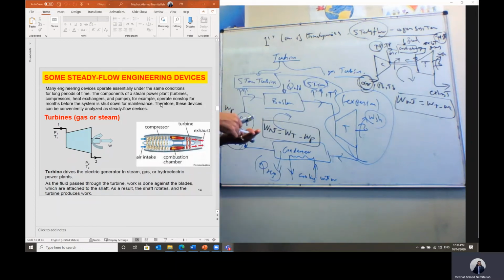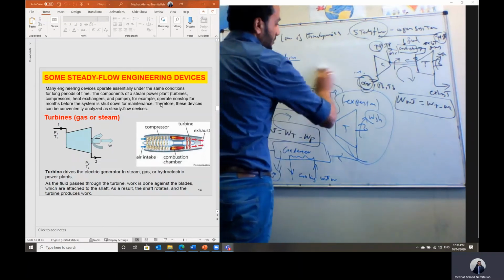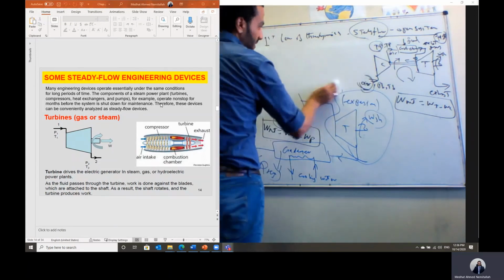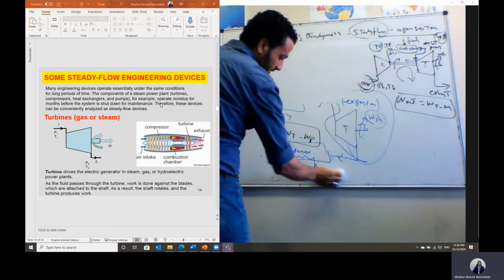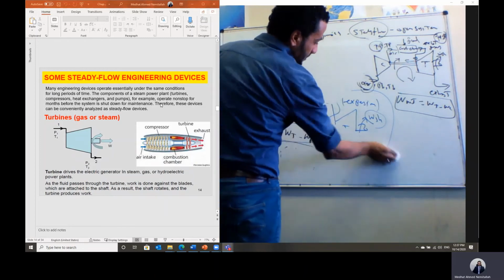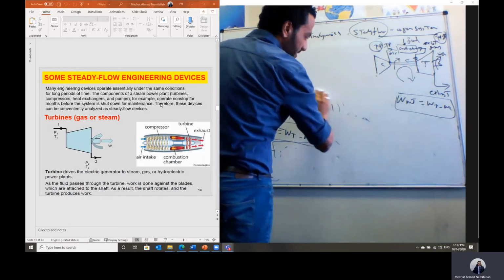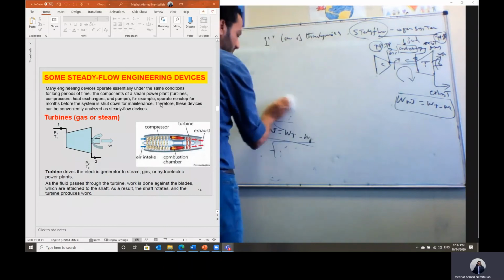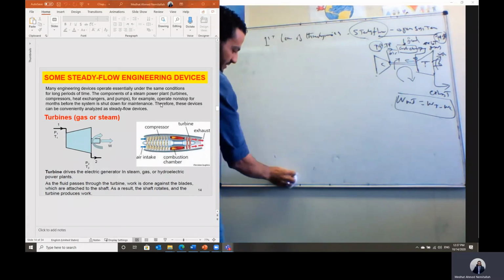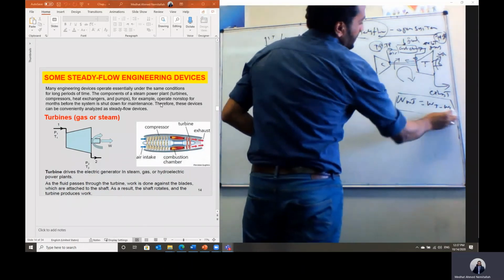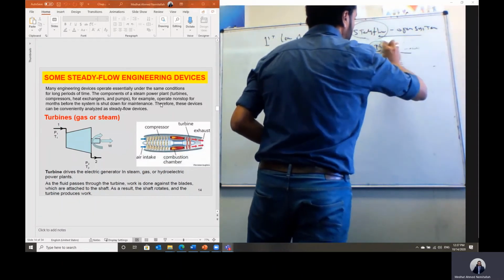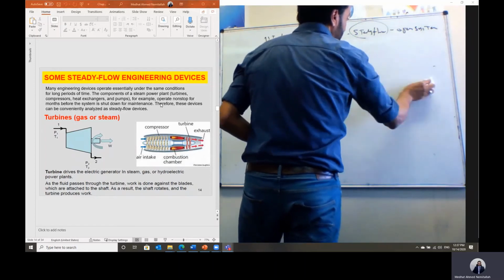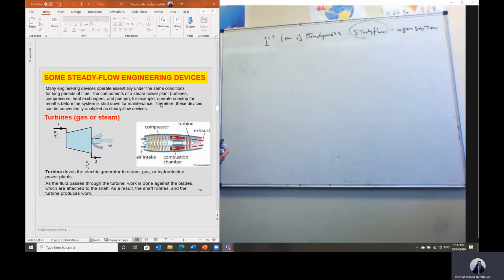For steam turbines, the working fluid is steam, so I will be using the steam table. For gas turbines, the working fluid is a mixture of air plus fuel, or exhaust gases. We can assume exhaust gases as air and use the air table, which is table A17, to calculate the properties. If it is in your exam, I will tell you which table you have to use and the assumption to treat the exhaust gases as air.